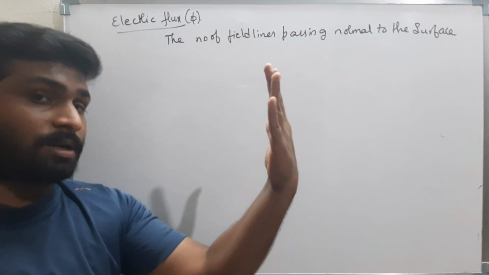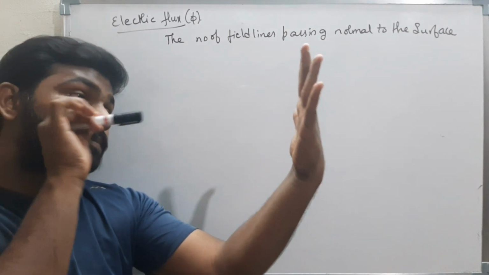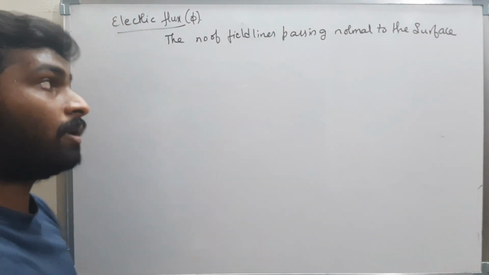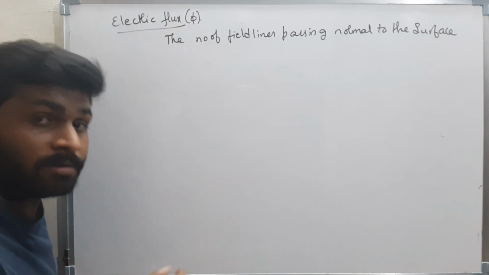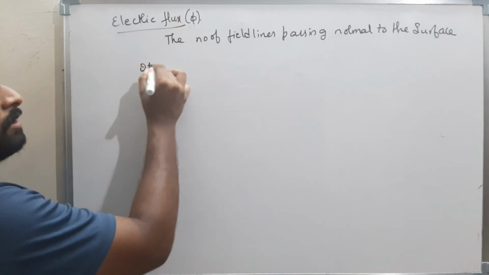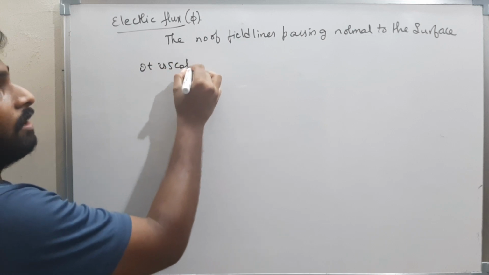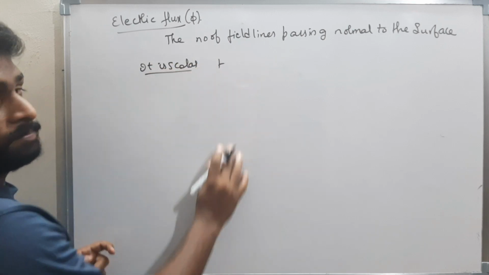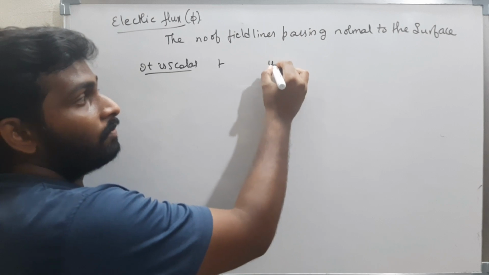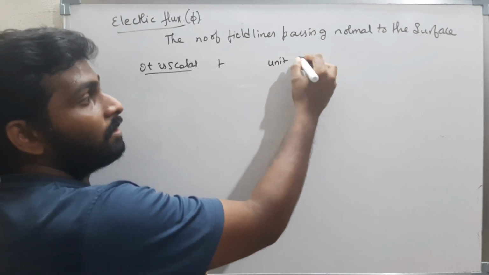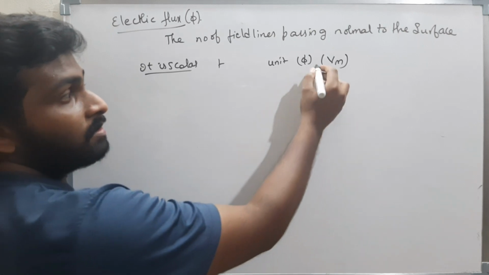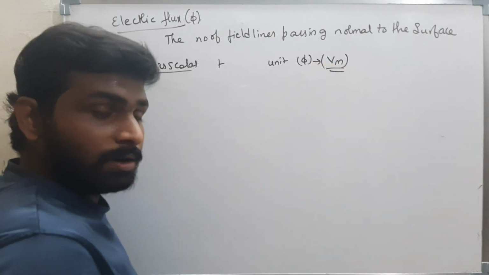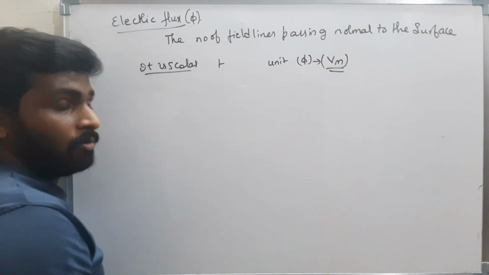That means if this is the surface, the electric field lines have to pass perpendicular to it. Now, is it a vector quantity or a scalar quantity? Flux is simply the count of the number of lines, so it is a scalar quantity. Now what is the unit? The unit of flux is volt-meter. Now we will see why it came volt-meter.